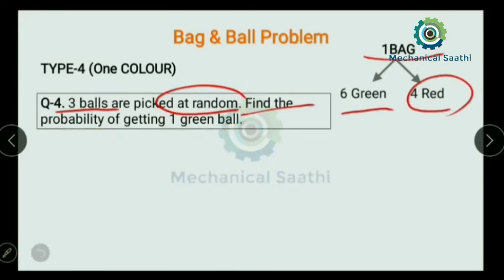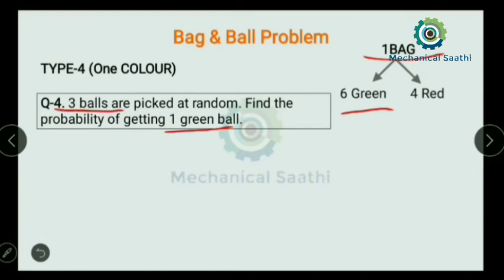Among all these 3 balls, what is the probability of getting 1 green ball? Out of 6, 1 should be a green ball, so I can write 6C1. I can rewrite this question as: out of 3 balls, 1 will be green and 2 will be red.